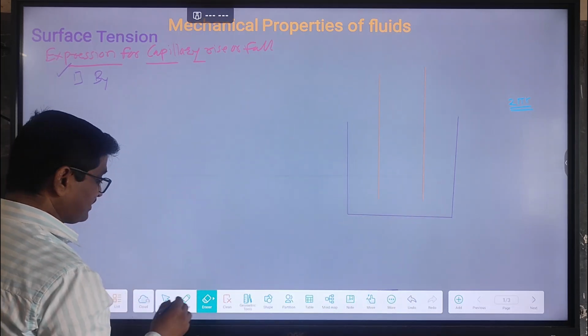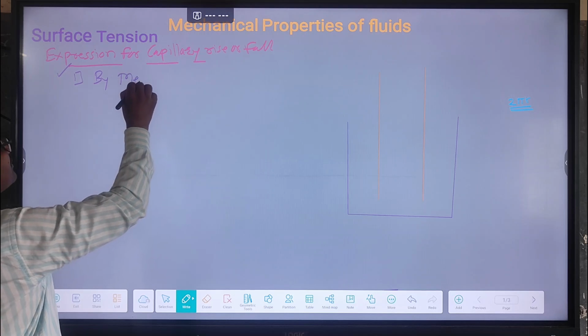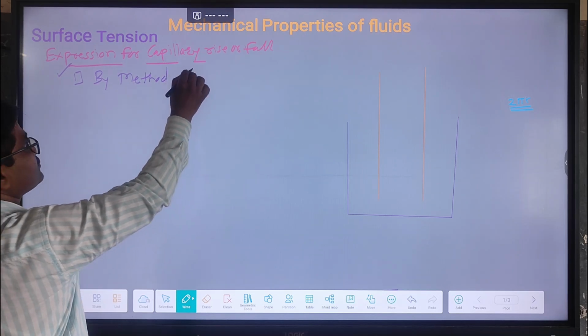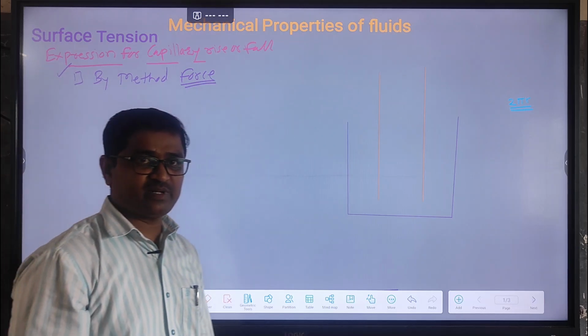We can use the same diagram. We are trying to find out the same expression.